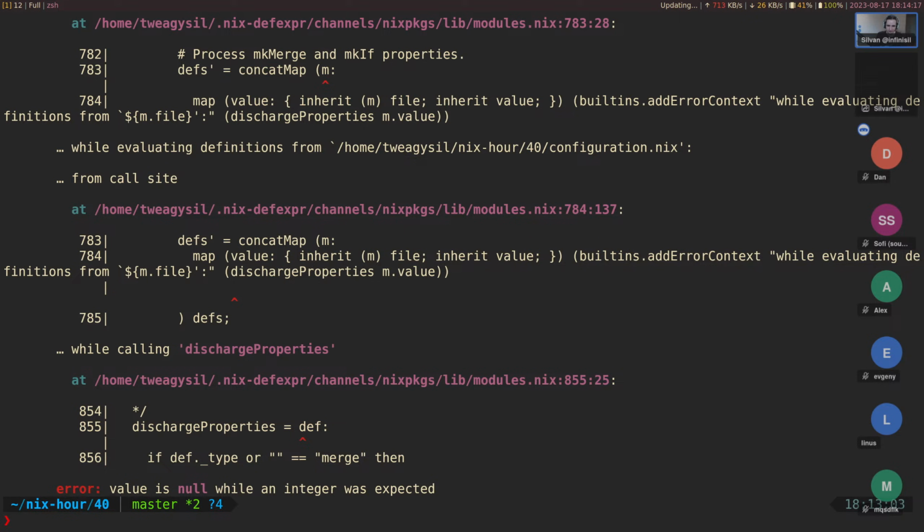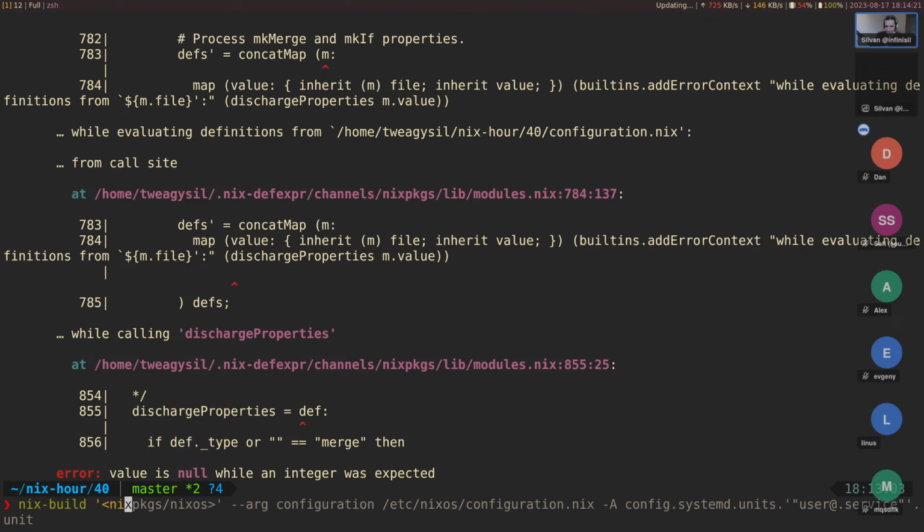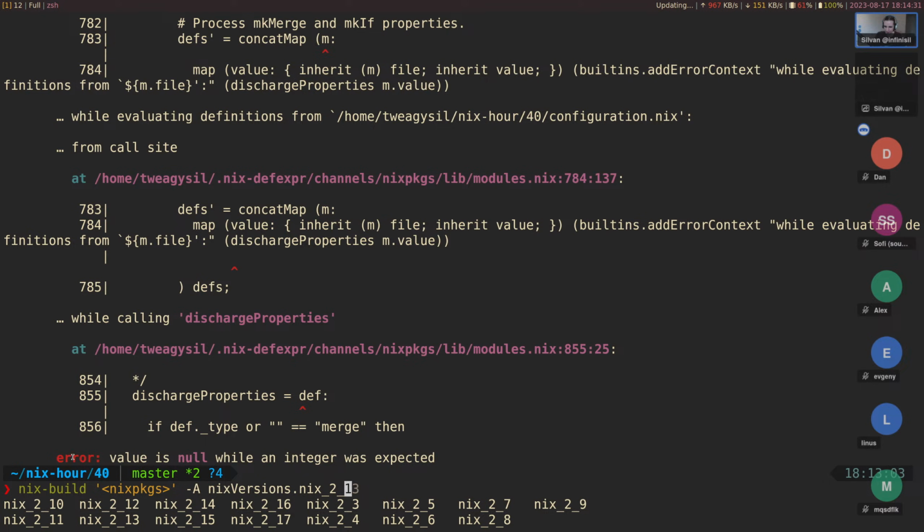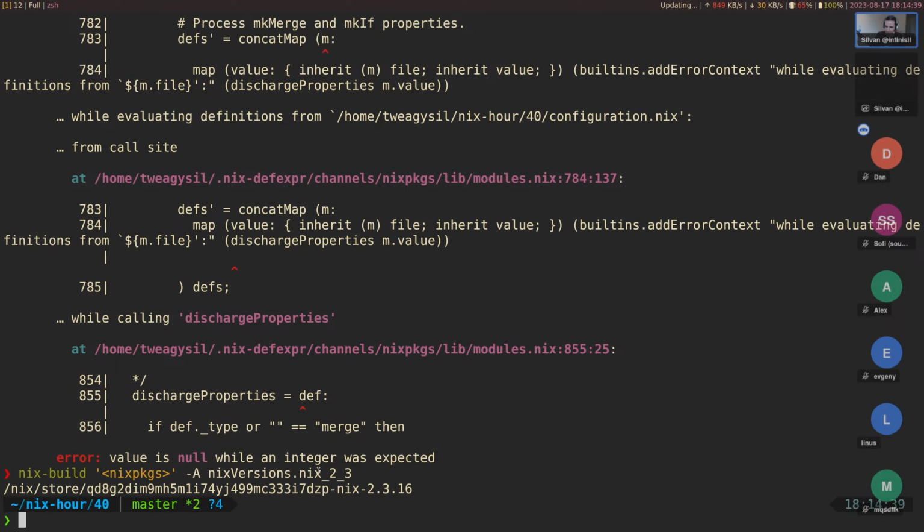So let's jump back in time. Let me get a Nix packages. Why does this still use channels? But we can use older Nix versions. So let's see what versions are available in this one. So we have 2.3, I think. Yeah, that's a fairly old one. I think 2.3 is the oldest one supported by Nix packages still.